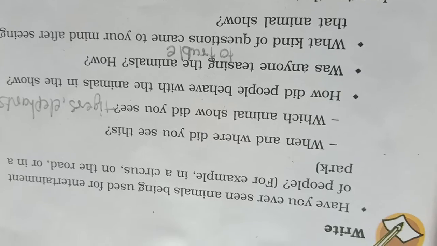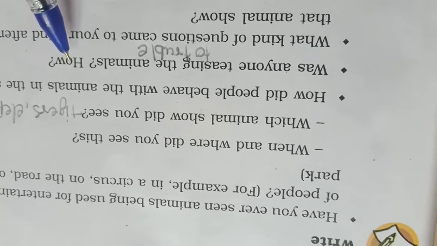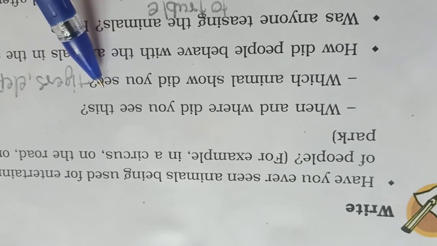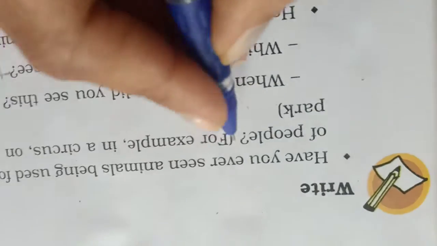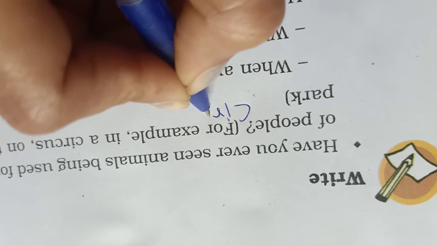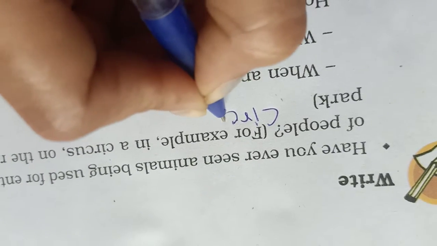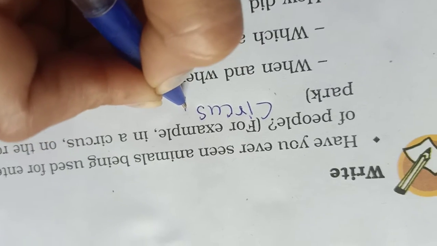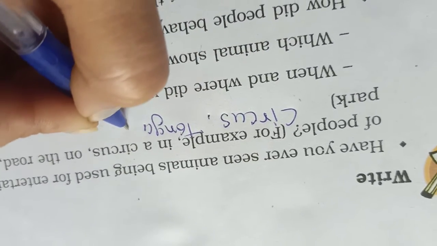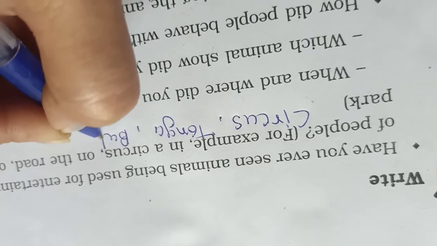Now students, I am sure most of the children have seen animals being used in a circus. I am writing my own answer here. In a circus, then in tanga, bullock carts.